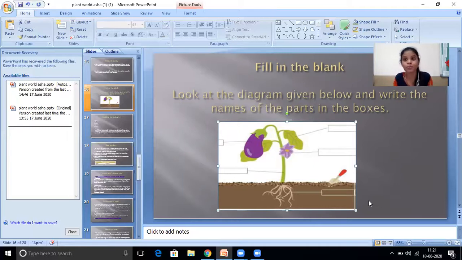I will explain to you what are the functions of fruit, and what are the functions of leaf, and what are the functions of roots. Okay. Yes.